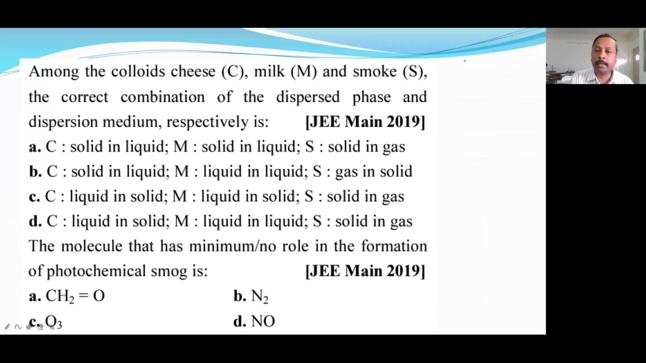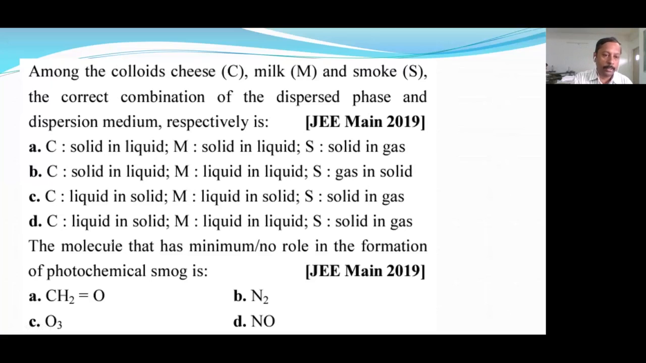It is directly from the NCERT tabular form, therefore you can directly remember. Okay, answer is D. Now, next question. Which molecule has minimum or no role in photochemical smog? Answer is B.